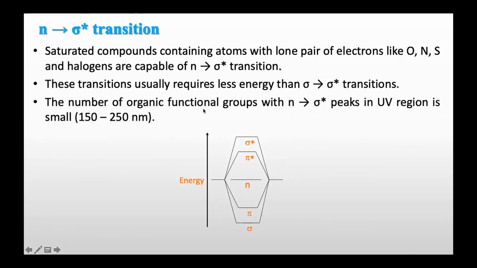And the organic functional groups with n to sigma star peaks in the UV region come around 150 to 250 nanometer. Means this transition occurs in this range in the UV region.